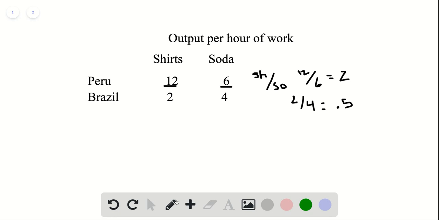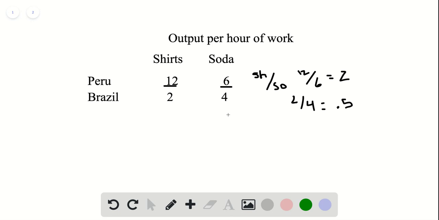But let's say we want to know who has the comparative advantage in sodas. Well, in order to find the comparative advantage, we want to know who has the lowest opportunity cost per soda. So how many shirts per soda would you have to give up? Right? So we want to know for Peru, 12 divided by 6 gives us 2. So for every soda Peru makes, they would have to give up 2 shirts.